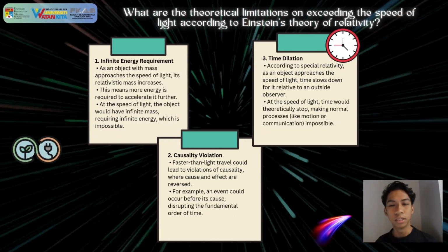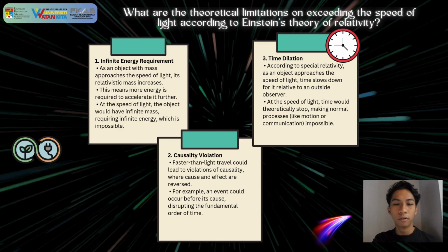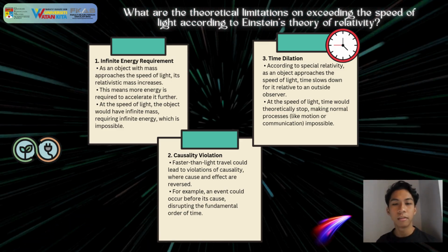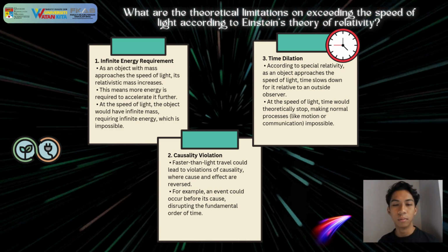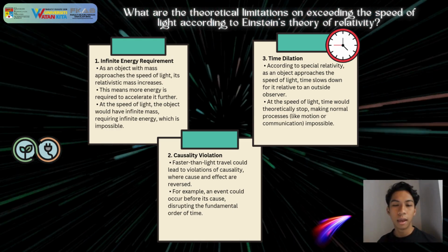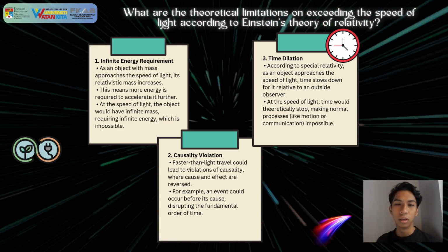What are the theoretical limitations on exceeding the speed of light according to Einstein's theory of relativity? First is the infinite energy requirement. As an object with mass approaches the speed of light, the relativistic mass increases. This means more energy is required to accelerate further. At the speed of light, the object would have infinite mass, which is impossible because it requires infinite energy.